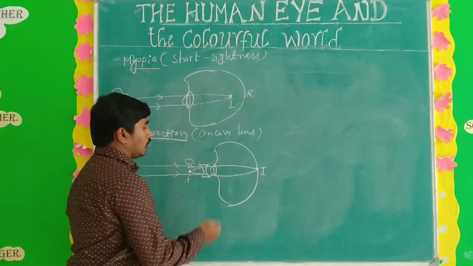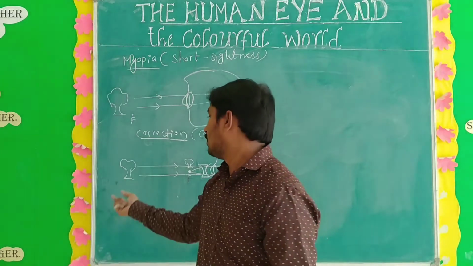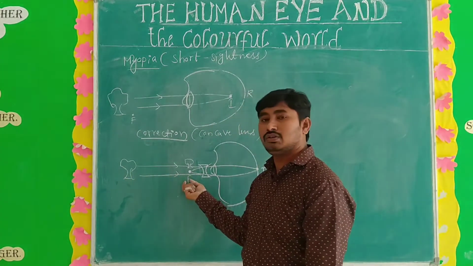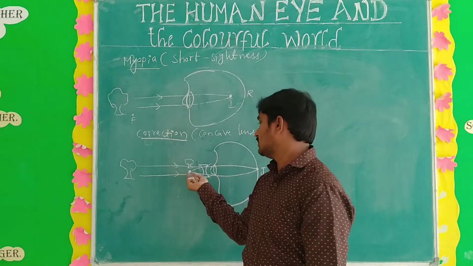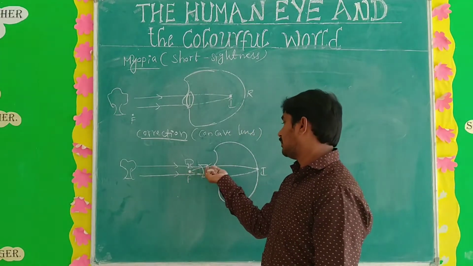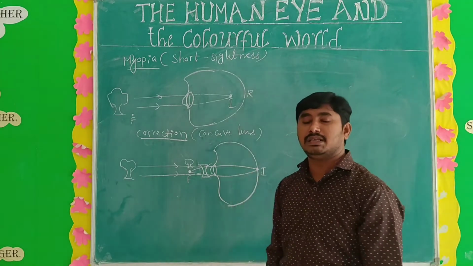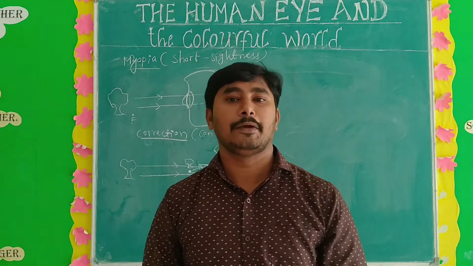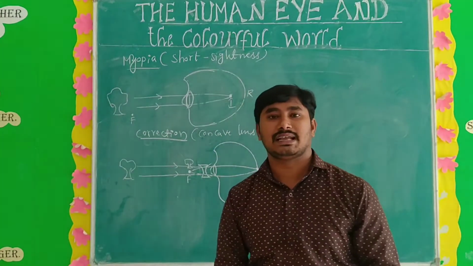This is how the concave lens corrects the myopia. Understand? A long distance object is there, and the concave lens shifts the image very close, near the far point. Again, the rays pass to the convex lens of the eye, and that image forms on the retina. Means you can see very clearly. This is the correction for myopia. Next, what is the second defect?